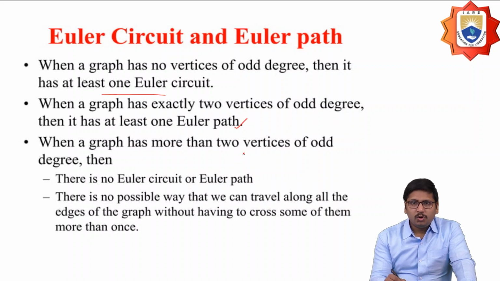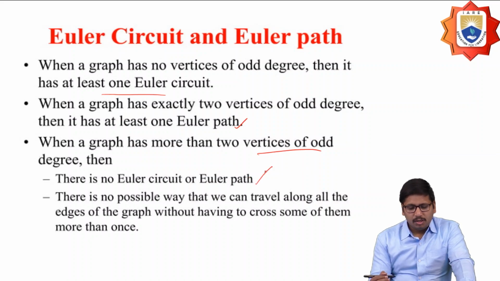And when the graph has more than two vertices of odd degree, there is no Euler circuit or Euler path, and it is not possible to travel along the edges of the graph without crossing some of them more than once.